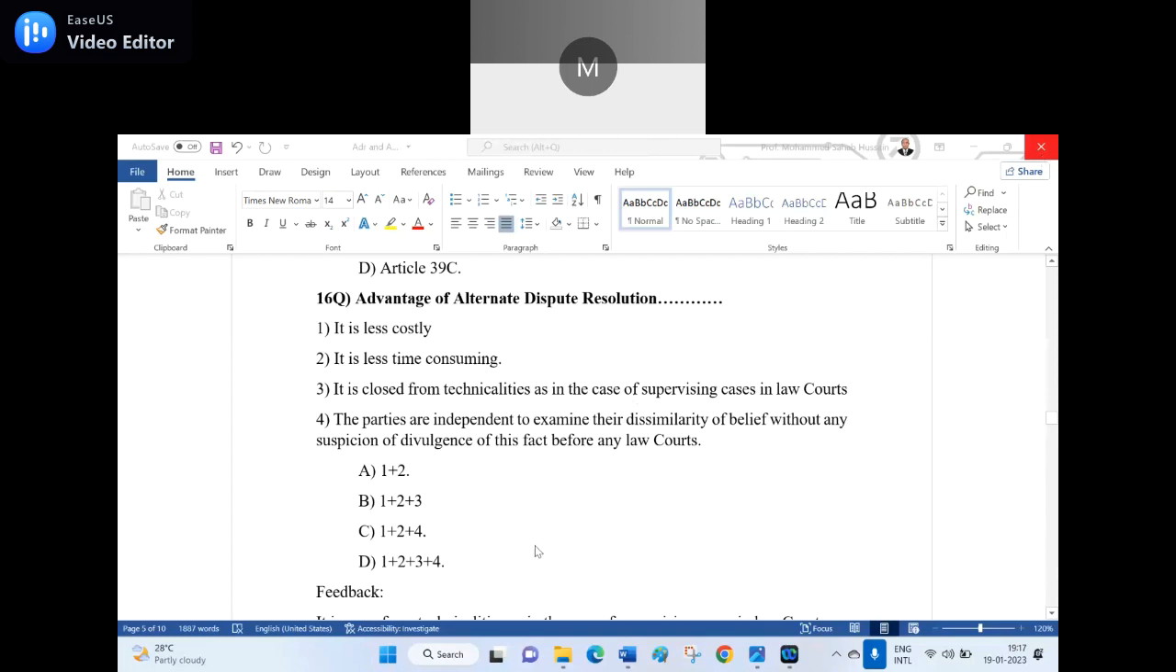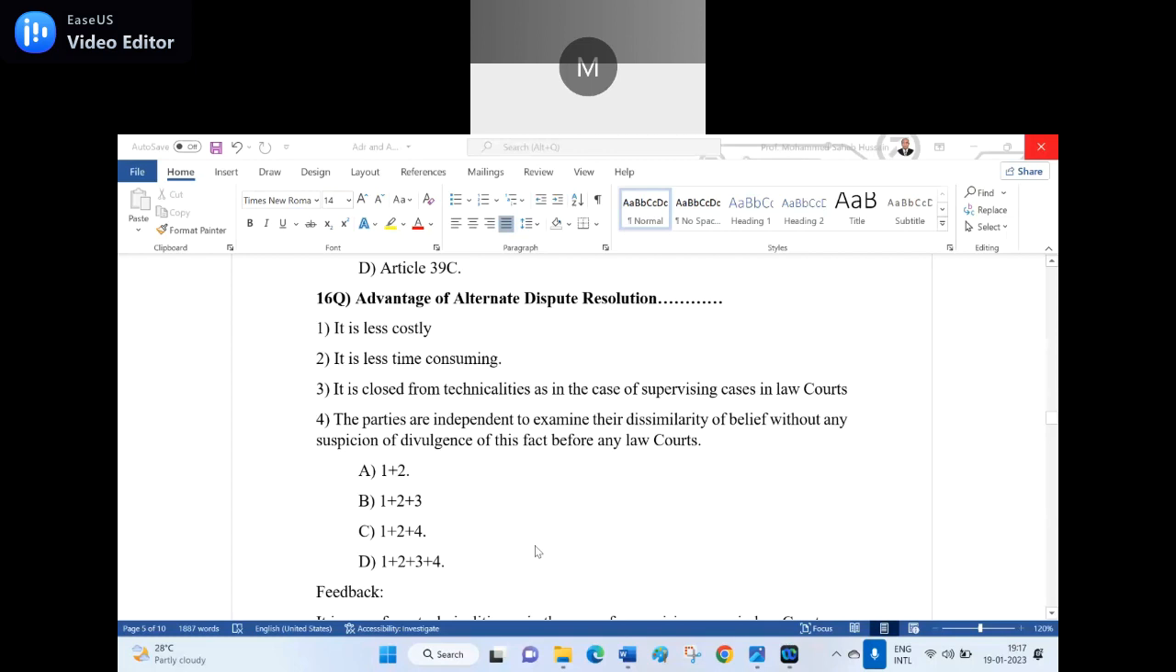I repeat, advantages of alternate dispute resolution dash. Number 1, it is less costly. Number 2, it is less time consuming. Number 3, it is closed from technicalities as in the case of supervising the cases in law courts. Number 4, the parties are free to examine the dissimilarity of belief without any suspicion of the divergence of this fact before any law courts.